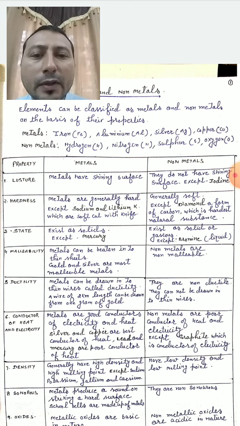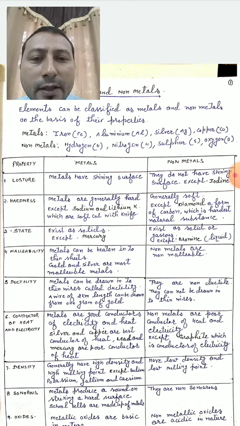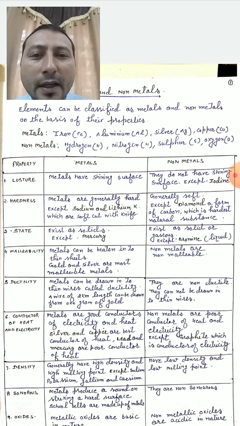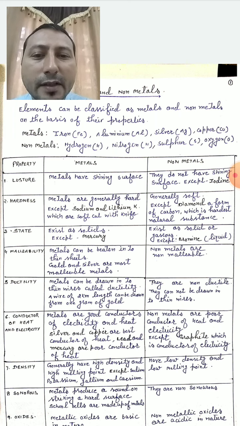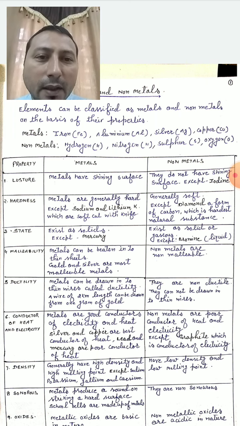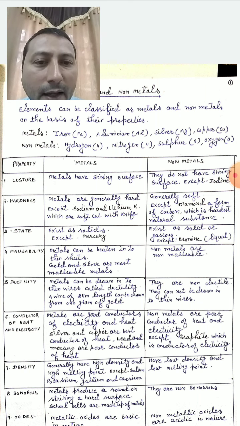Then we will talk about the state. Generally all metals exist as solids except mercury. You know mercury is there in the laboratory thermometer as well as clinical thermometers. So mercury is a liquid, all other metals are solid. Then non-metals exist as solids or gases, and bromine, which is a liquid.